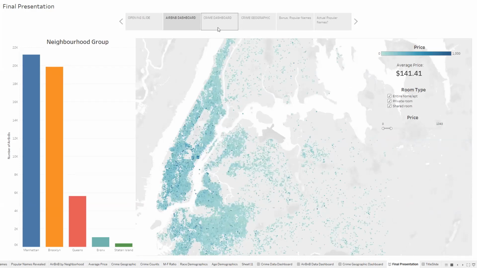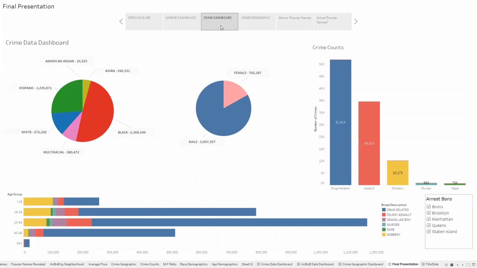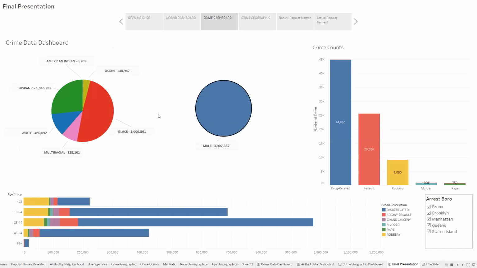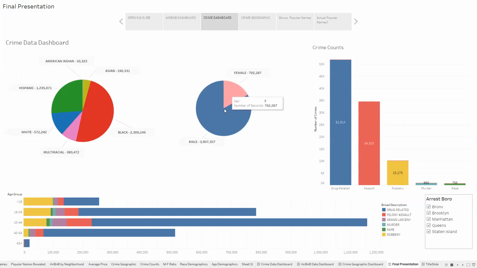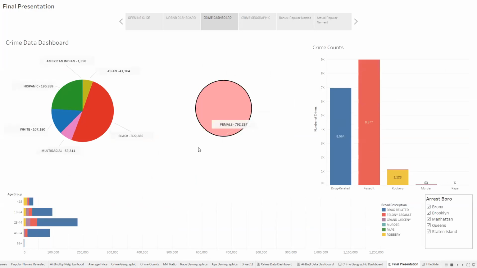Meanwhile, we also analyzed the crime data from New York, which we got from the Open Data website. So this is all the crime that we have collected through New York. We've separated it into a couple different graphs: the first one by race, then by gender, and then by age group. And this is interactive. If we wanted to look at all the males, we can click on that, and the graphs switch over and we see that for males, we have 44,000 drugs and other things. If we reset that and check out the females, we see how it then goes more towards assault instead of drugs.